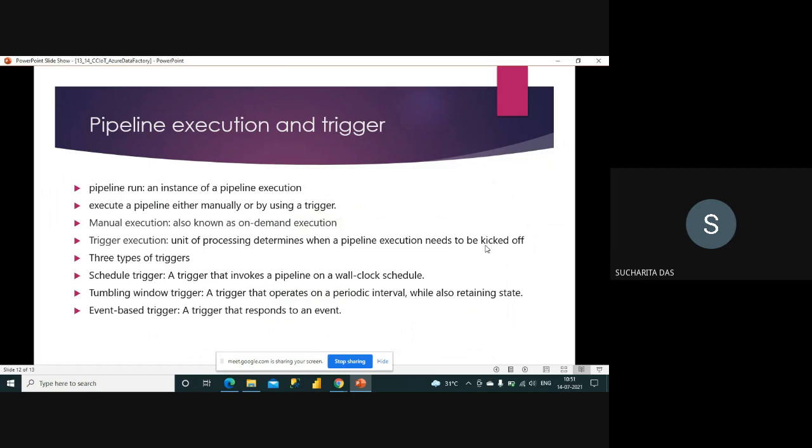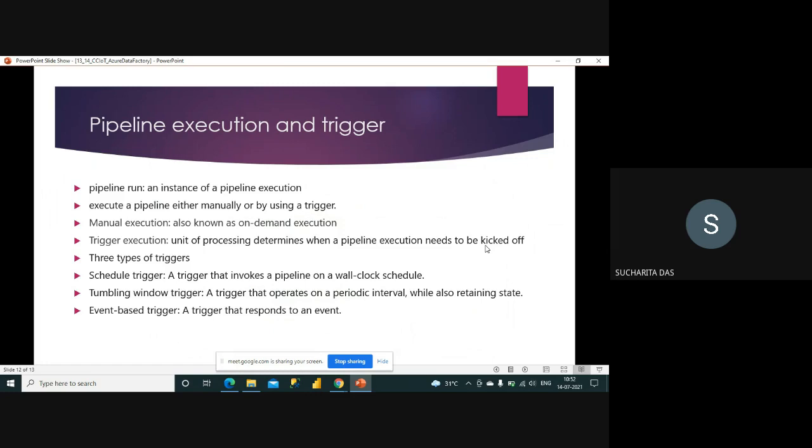So what is a pipeline run? It is an instance of a pipeline execution. Now you can execute the pipeline in two ways. One is manually, means there is a run button. You can create your pipeline, go to the run button, and execute it so that the changes take place. Another is using a trigger. As I told you, we can schedule the pipeline.